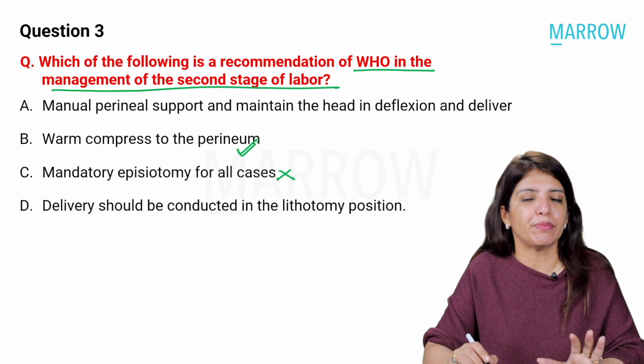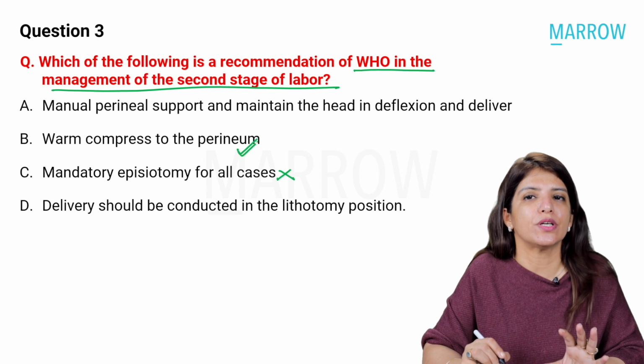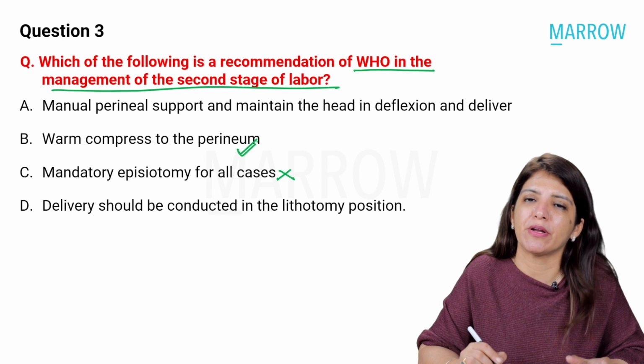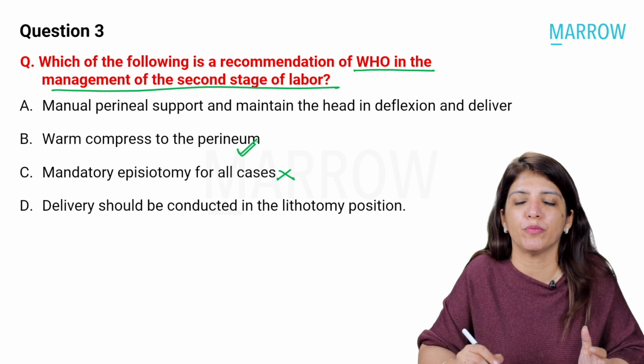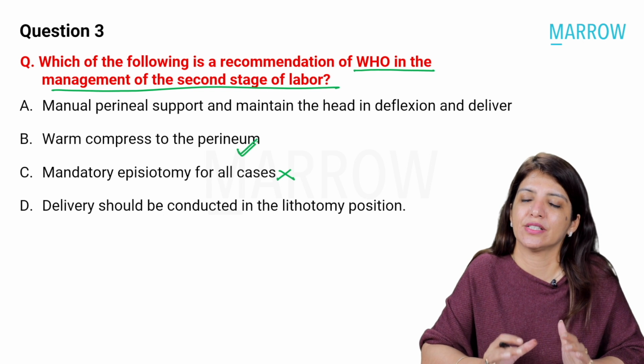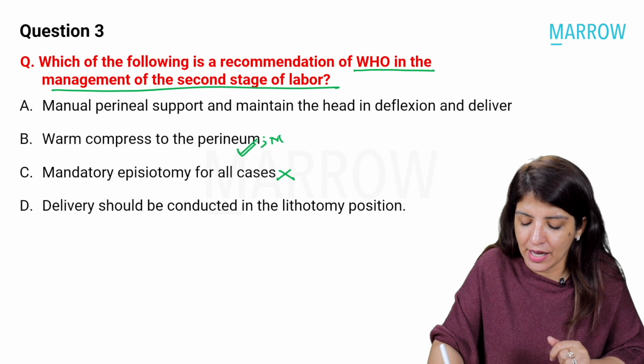Warm compress to the perineum is something which WHO now recommends, as it can prevent perineal tear. It is recommended because when you give a warm compress, the muscles relax, and because of that, the chances of perineal tear are less. Not only this, WHO also says that massaging the perineum is going to help.